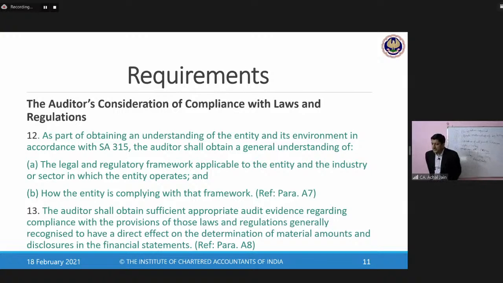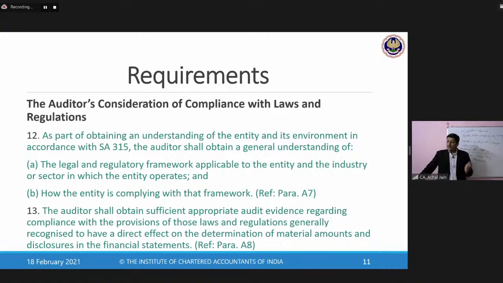So I can see a couple of points from Sumit. So let me just get to this point first of all. Sumit is asking, laws and regulations of other countries would also apply if the entity has foreign operations, and non-compliance will also be reported in that case? Yes, of course, if that will be impacting the financial statements of the entity. Okay.